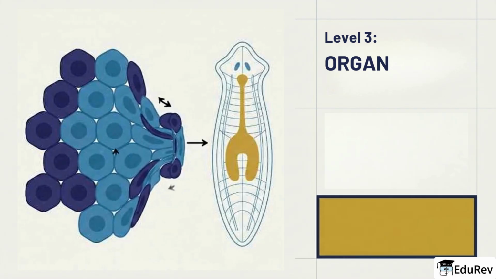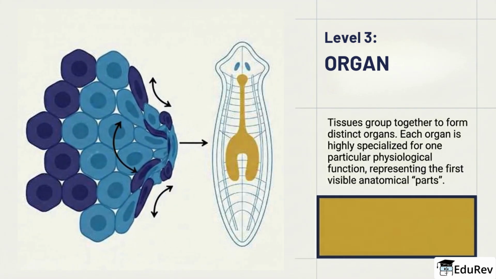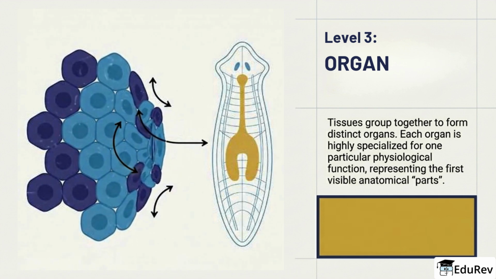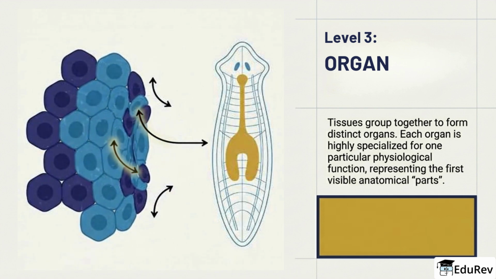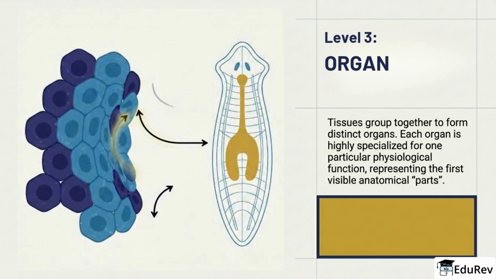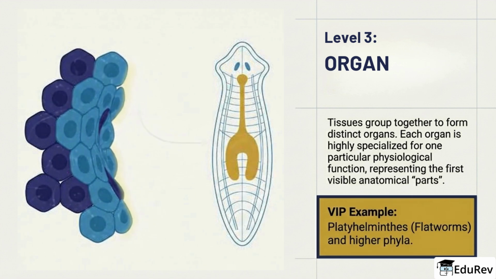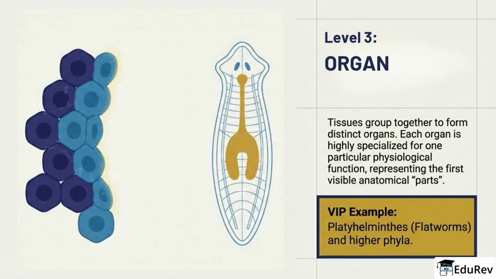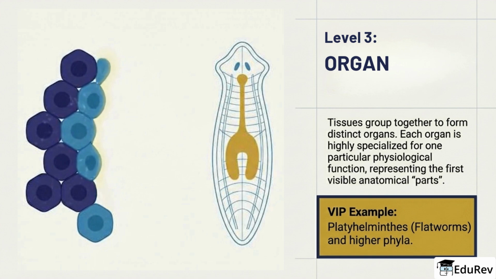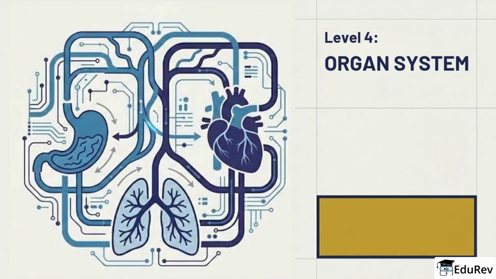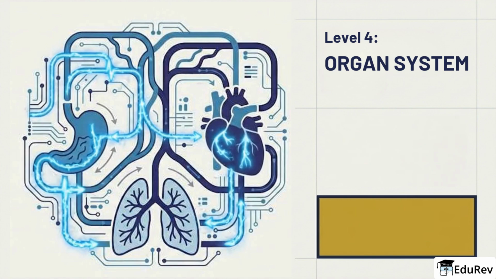The organ level is a bigger step. Now tissues group together to form distinct organs. Each organ is specialized for one specific physiological function. Platyhelminthes are a key example here. This is the first time you see a clear, visible anatomical part doing a dedicated job. So the shift from tissue to organ is not just about size. It is about specialization.